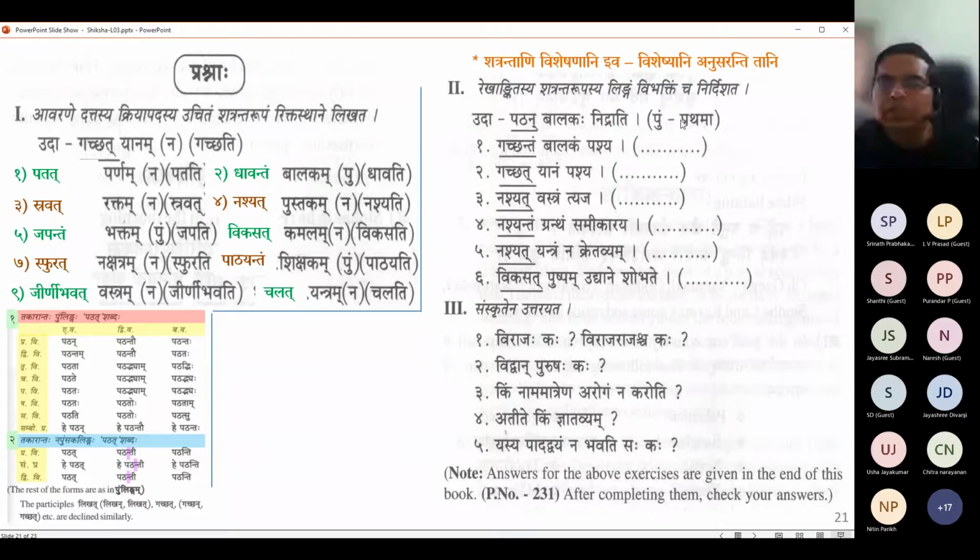Incorrect. See, the question is what is the linga and what is the vibhakti? Dvitiya is vibhakti. Very good. And balakam is pullinga. Correct.